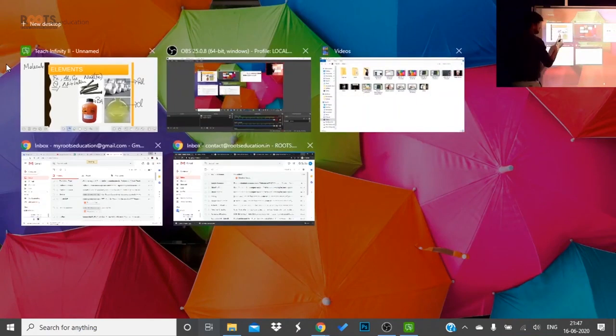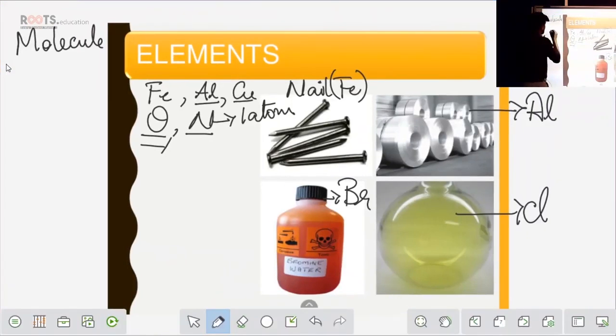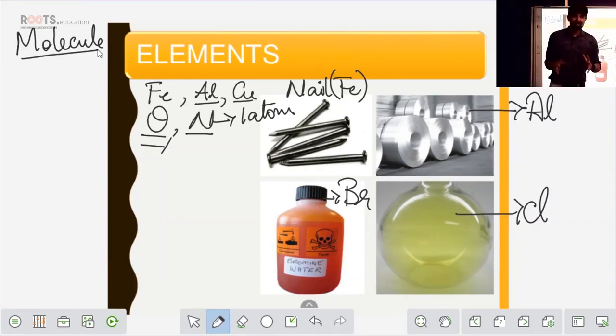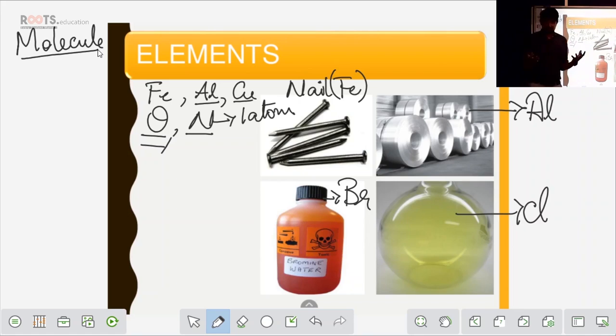So let's understand what is molecule. So basically molecule is something where you group an atom of same type. Okay, in elements there are atoms, a lot of atoms are present in an element. So if I group those atoms, I call that as molecule. How? I'll explain. Bromine.